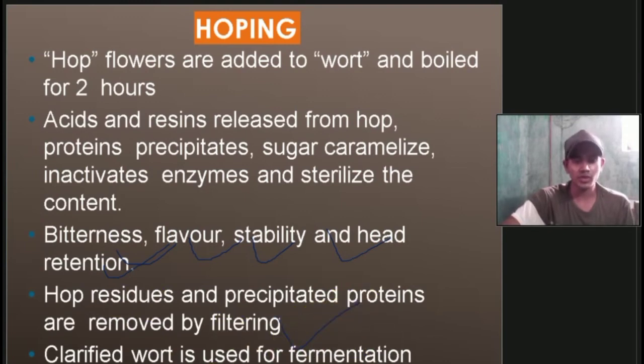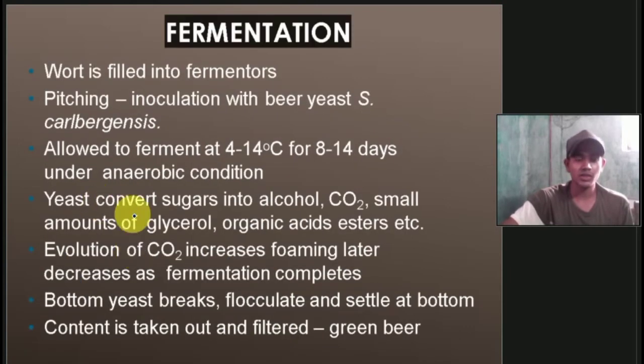Then fermentation: the wort is filled into fermenters. Then pitching, where we inoculate with beer yeast, Saccharomyces carlsbergensis, and allow it to ferment at 4 to 14 degrees Celsius for 8 to 14 days under anaerobic conditions. The yeast converts sugars into alcohol, carbon dioxide, small amounts of glycerol, organic acids, esters, and a lot of other chemicals. The evolution of carbon dioxide increases at first and later decreases as fermentation completes.